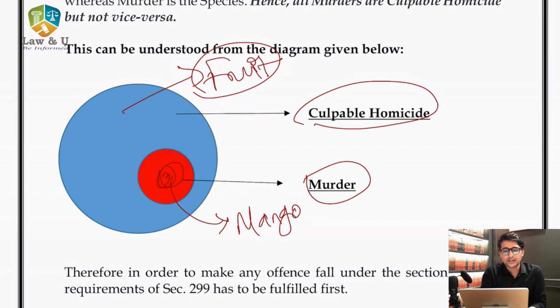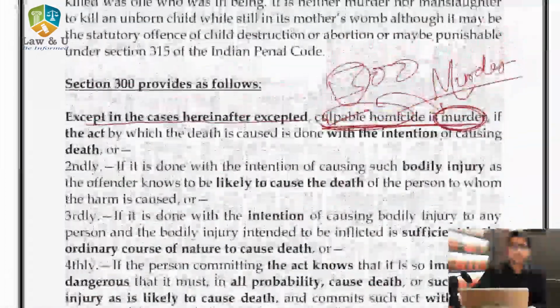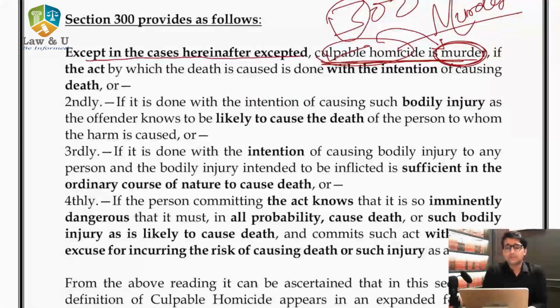All culpable homicide cannot be termed as murder, whereas अगर आप murder बोलते हो तो वो automatically culpable homicide है, because until or unless you are held culpable for killing that person, you cannot be held for murder. So that is the reason when section 300 starts, it says culpable homicide is murder if the act by which the death is caused is done with intention of causing death. Okay, this is the same as culpable homicide.